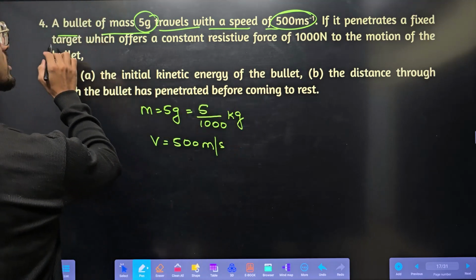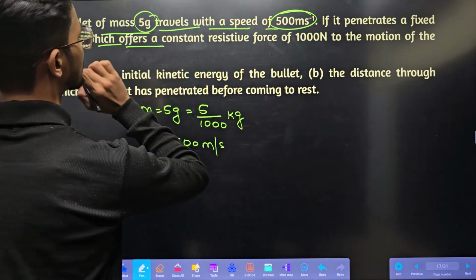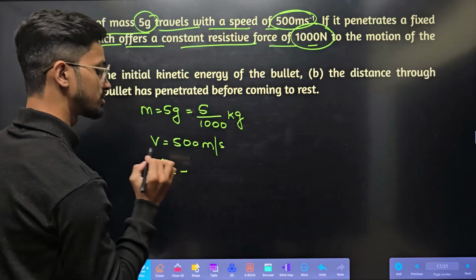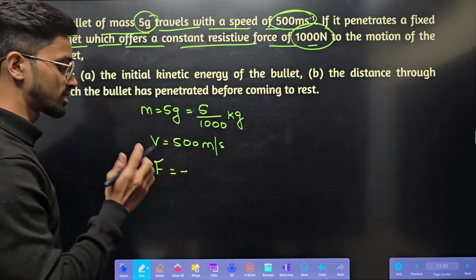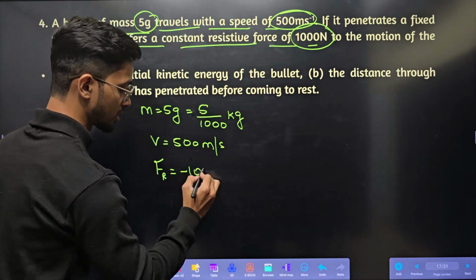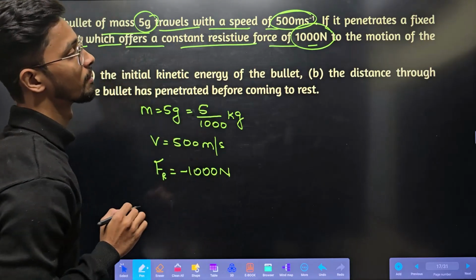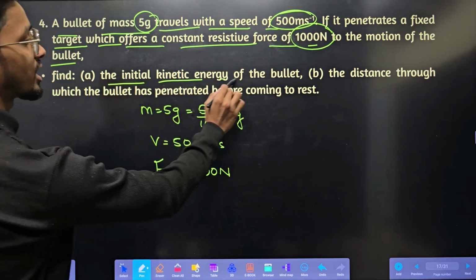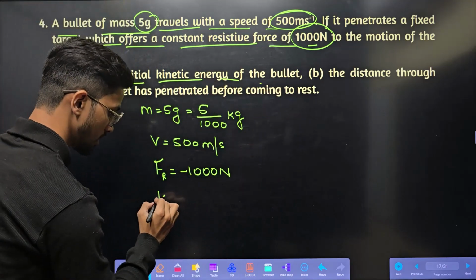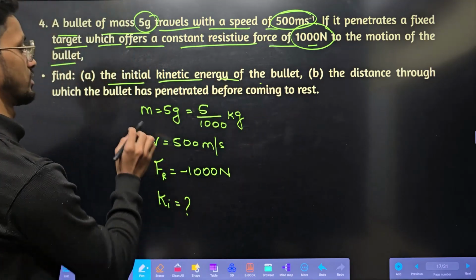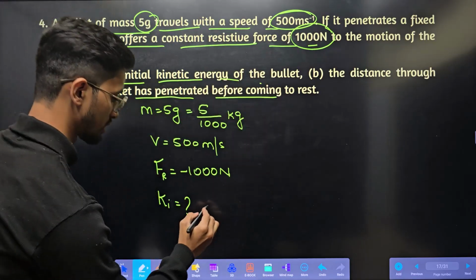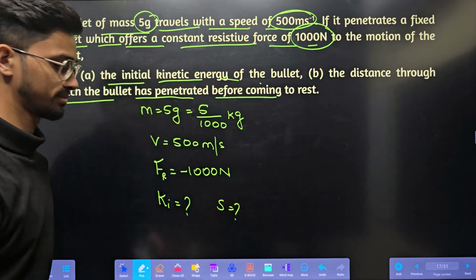If it penetrates a fixed target which offers a constant resistive force of 1000 Newton, resistive force means opposite to the motion of the bullet. Find the initial kinetic energy of the bullet and also the distance through which the bullet has penetrated before coming to rest, that is nothing but displacement.